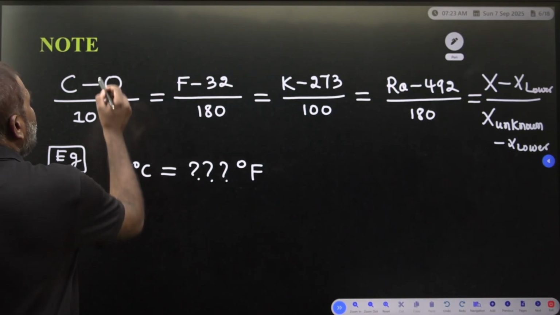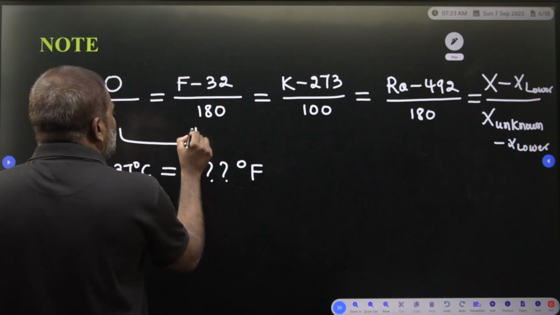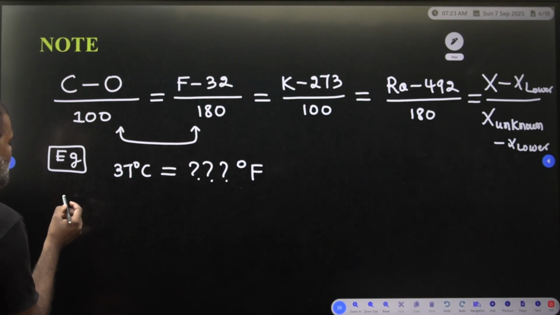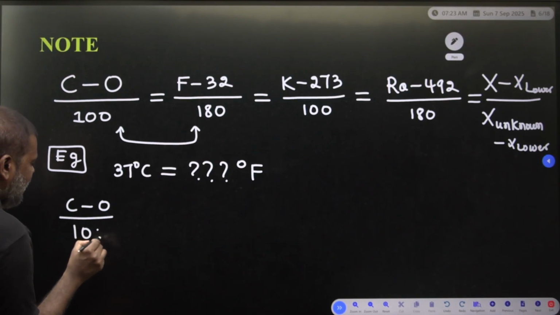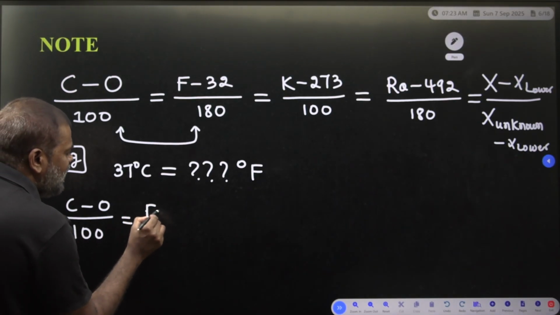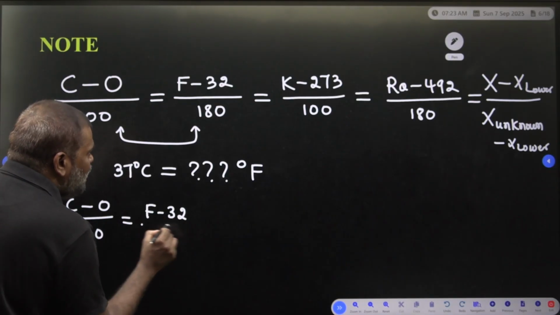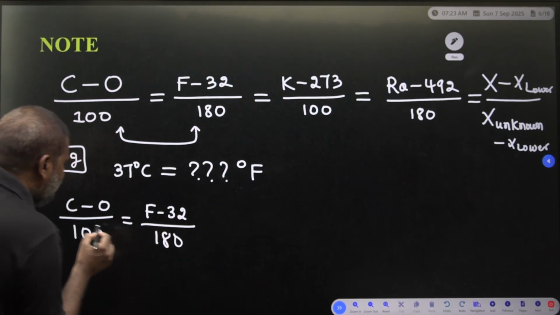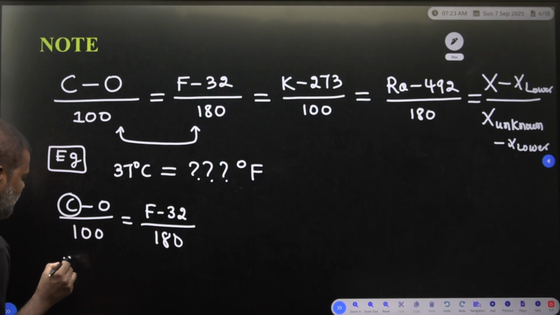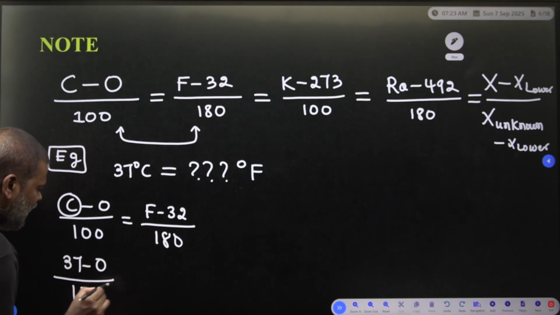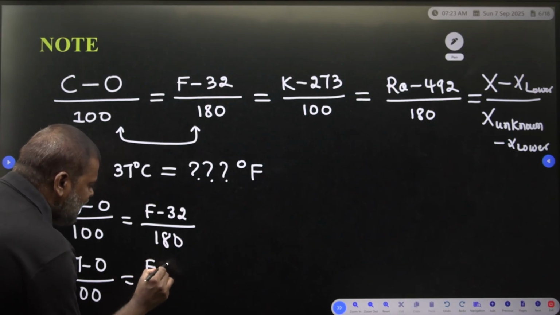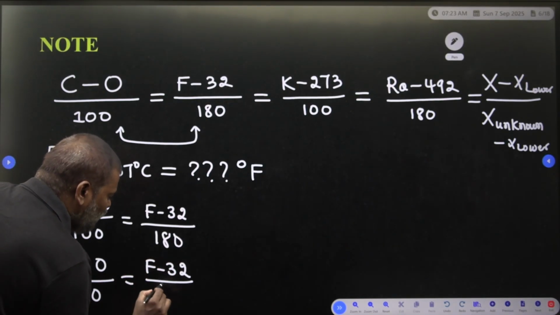First, compare these two expressions: (C minus 0) divided by 100 is equal to (F minus 32) divided by 180. They give the C value, so (37 minus 0) divided by 100 is equal to (F minus 32) divided by 180.